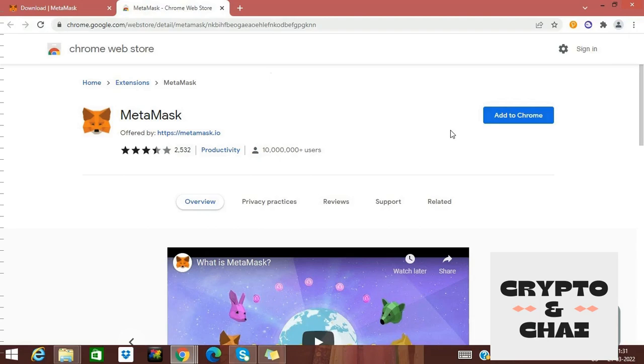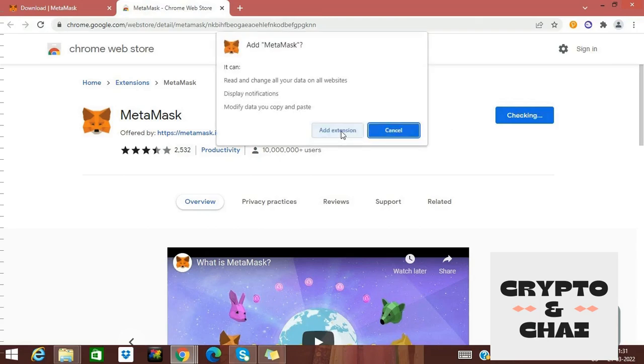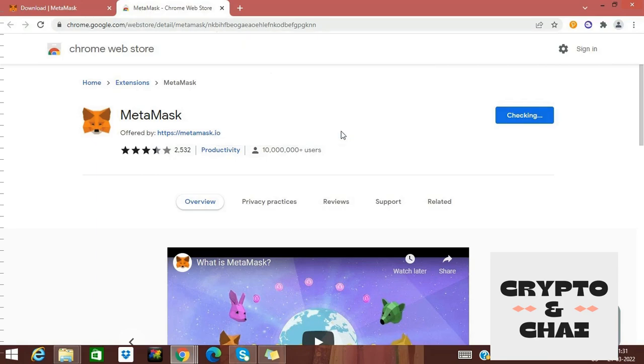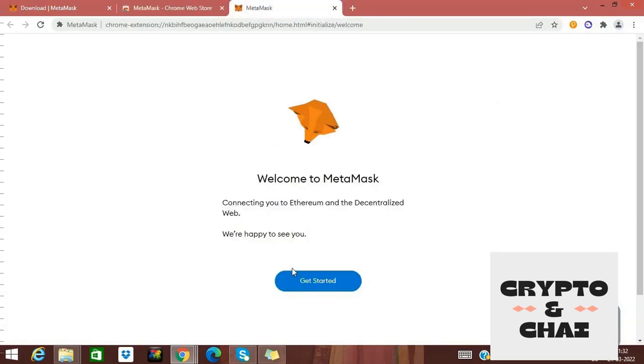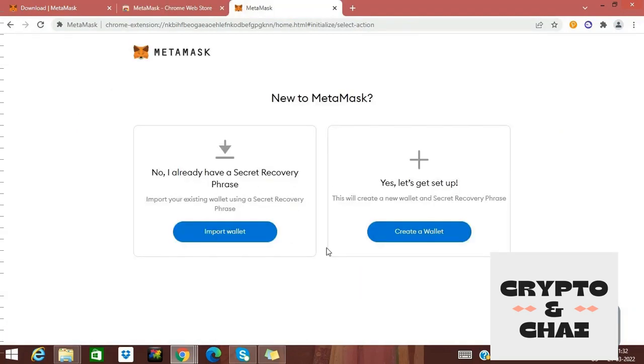You will be directed to the Chrome extension store. And now click Add to Chrome and then click Add extension. Give it a few seconds. Now click on Get Started.